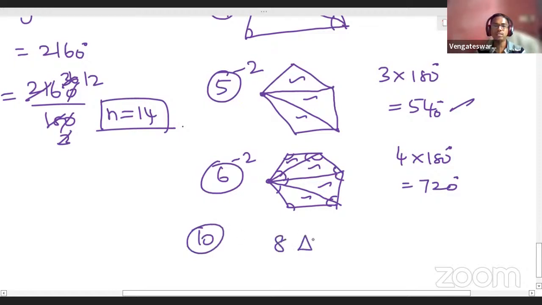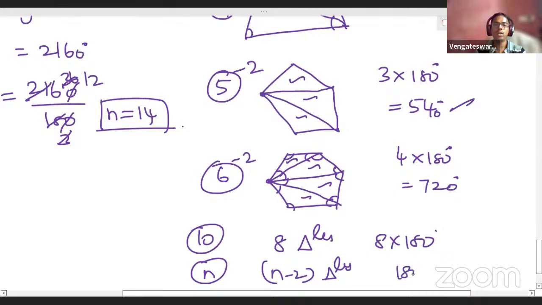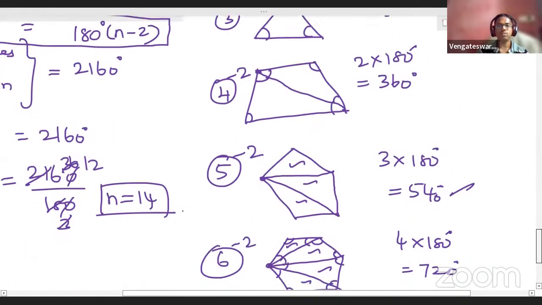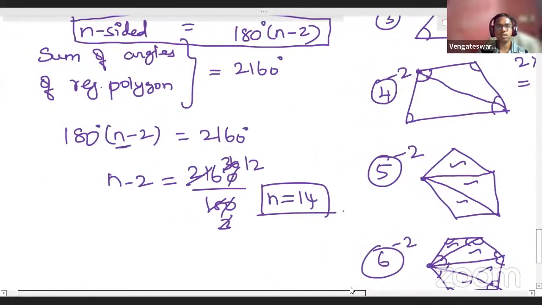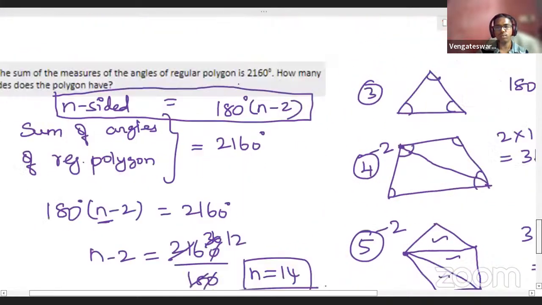You can form 8 triangles. So 8 into 180. That means the same logic. If you have an n-sided polygon, you can form n minus 2 triangles. So the formula is 180 into n minus 2. It will give the answer in degrees.